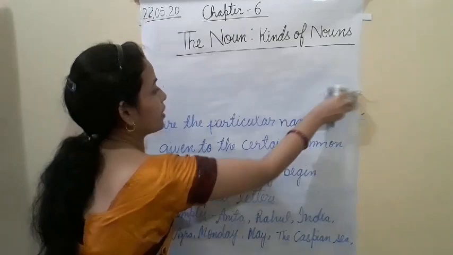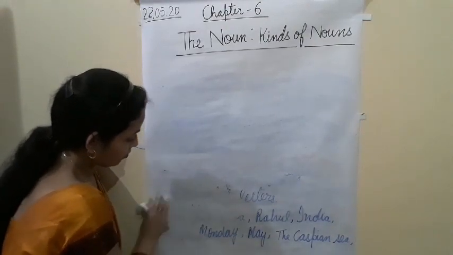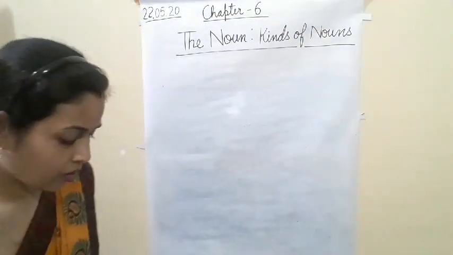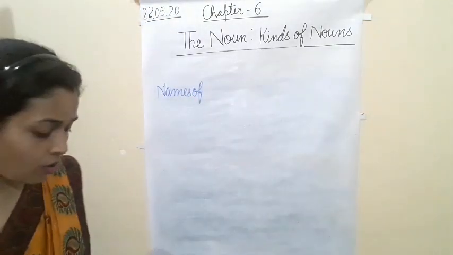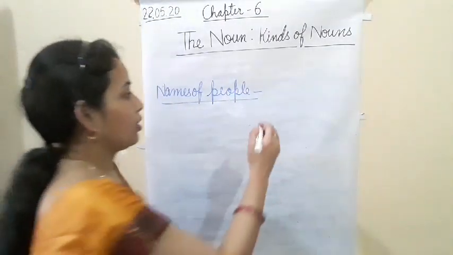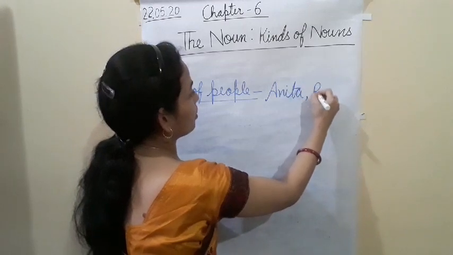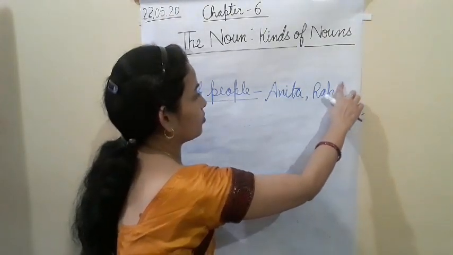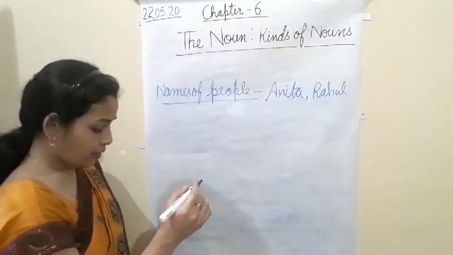So let me write the examples. So first of all, names of people, okay, names of people like Anita, Rao, okay. Names of countries.